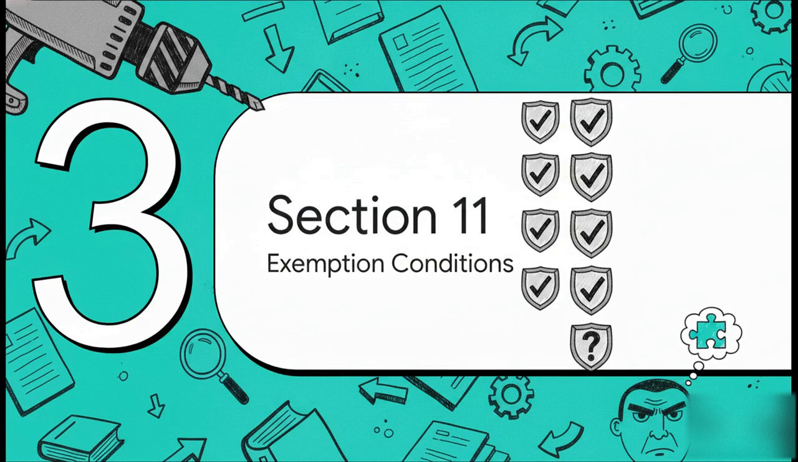Next up, exemption conditions under Section 11. Claiming these exemptions isn't automatic. Trusts also have to meet strict registration requirements under Section 12. Let's look at the compliance checklist they have to follow to actually keep that Section 11 exemption.